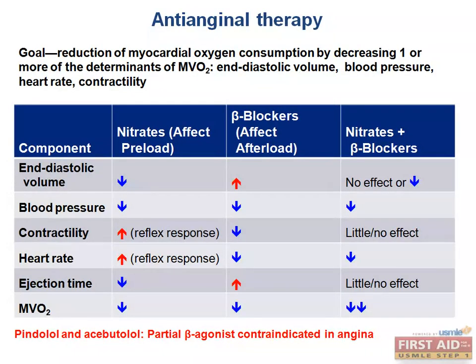So I like to basically break it down into a couple of things. Number one, how much volume is actually in that chamber? That's the end diastolic volume. Number two, how much does that chamber want to contract or is able to contract independent of the volume that's within it? And that is the intrinsic contractility of the myocardium. Number three, what is our heart pushing or working against, which is the afterload, aka blood pressure. Number four, how fast is our heart trying to work, which is heart rate.